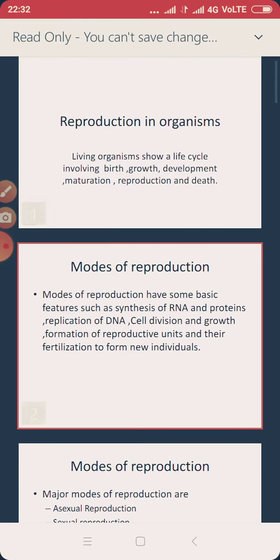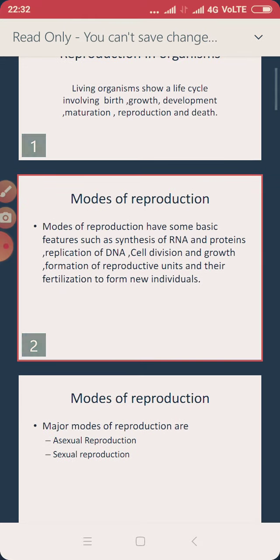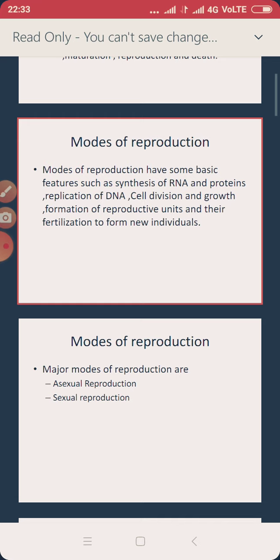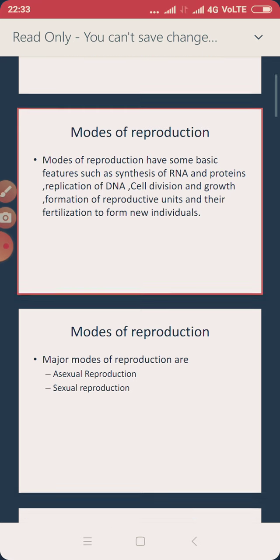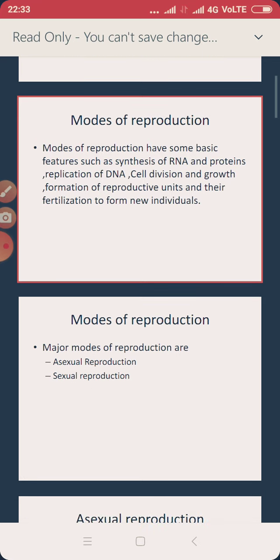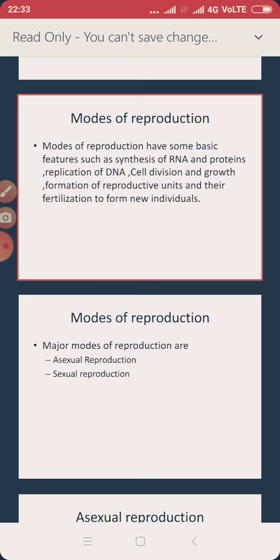Now, when we talk about the modes of reproduction, it has some basic features such as synthesis of RNA and proteins, replication of the DNA, cell division and growth, formation of reproductive units, and their fertilization to form new individuals. This is what takes place whenever a new organism is produced.